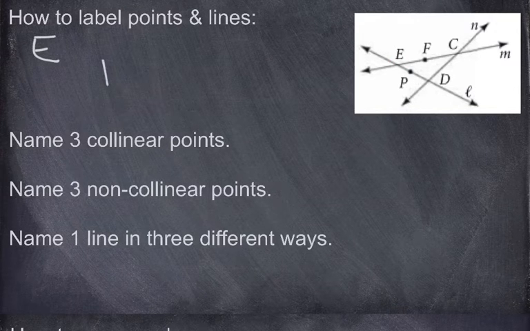Now we can write it like that, or we can write it out lowercase. We could say point E. And again, I do apologize for the wonderful handwriting. So that's how we label a point. So you can use just one capital letter.